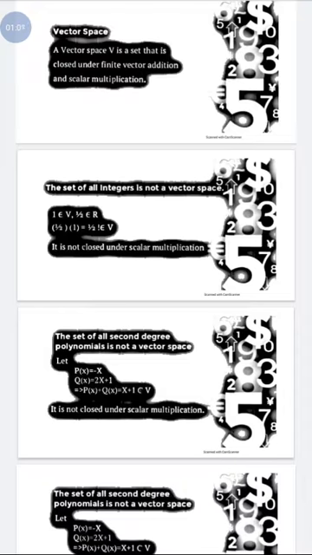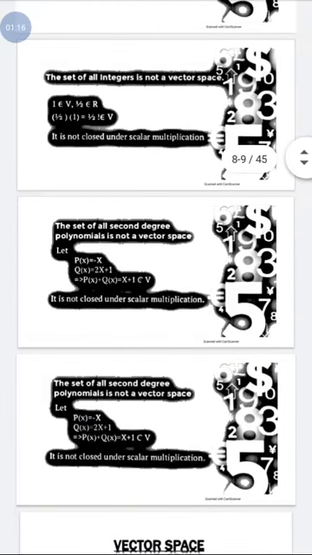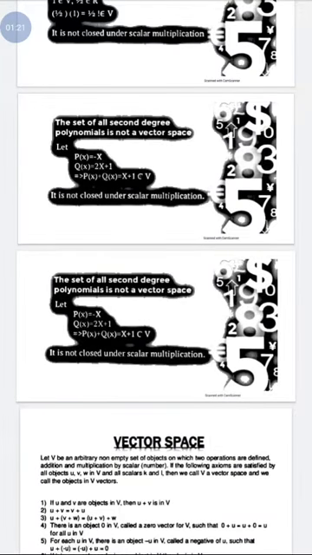Say we have two polynomials, one is x squared minus x, another is 2x plus 1. The result x plus 1 does not belong to the vector space V, so it is not closed under scalar multiplication, therefore the set of all second degree polynomials is not a vector space.